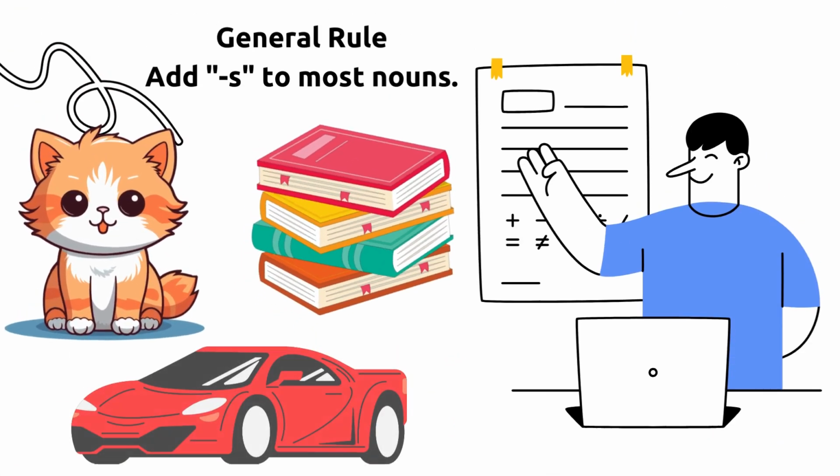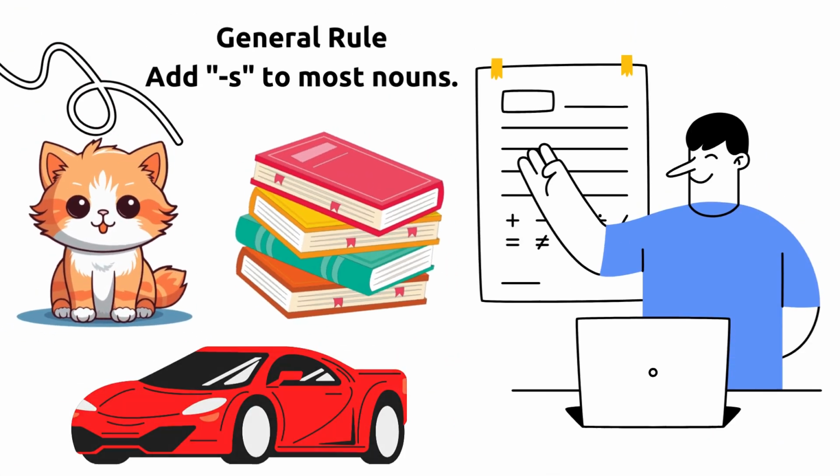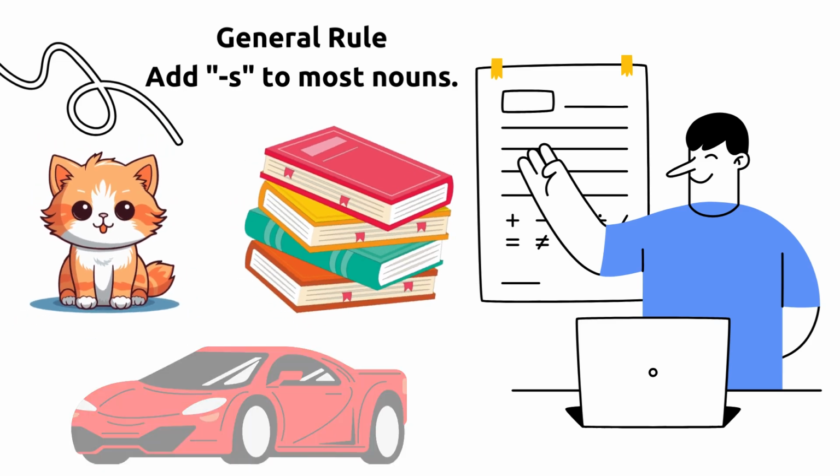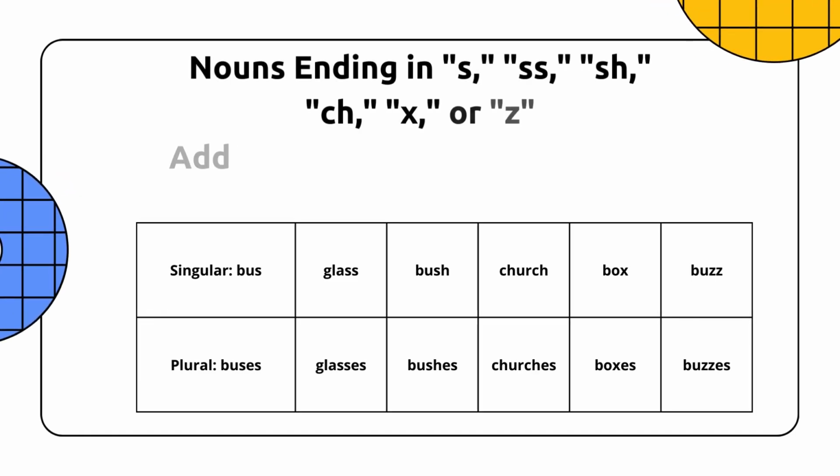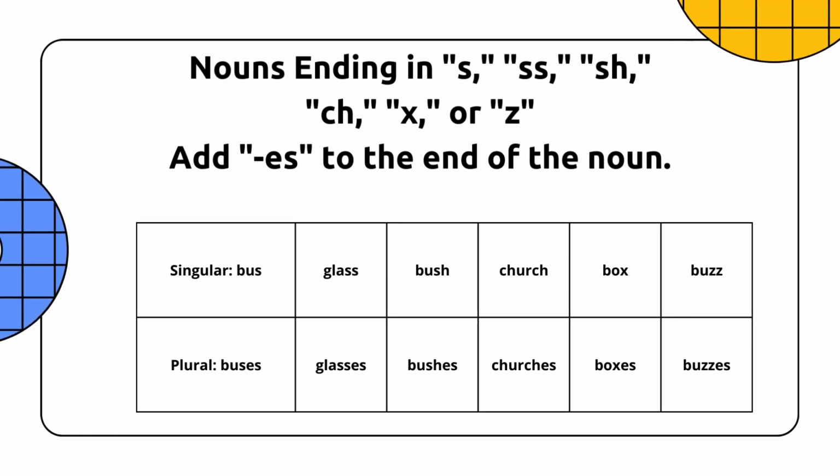General rule: add s to most nouns. For example, cat, cats, book, books, car, cars. Number 2, nouns ending in s, double s, sh, ch, x or z. Add es to the end of the noun. For example, bus, buses, glass, glasses, bush, bushes, church, churches, box, boxes, buzz, buzzes.